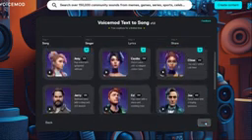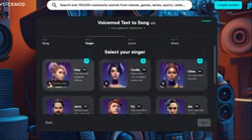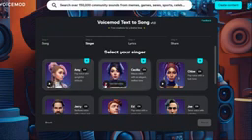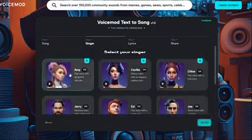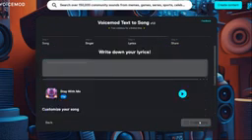Click on the next option. Now it's time to choose your singer. You can listen to each of them again and choose your favorite singer. Now I choose this one based on my taste. Click on next. Now here, as you can see, you have to write down your lyric. If you don't have lyric, don't worry.